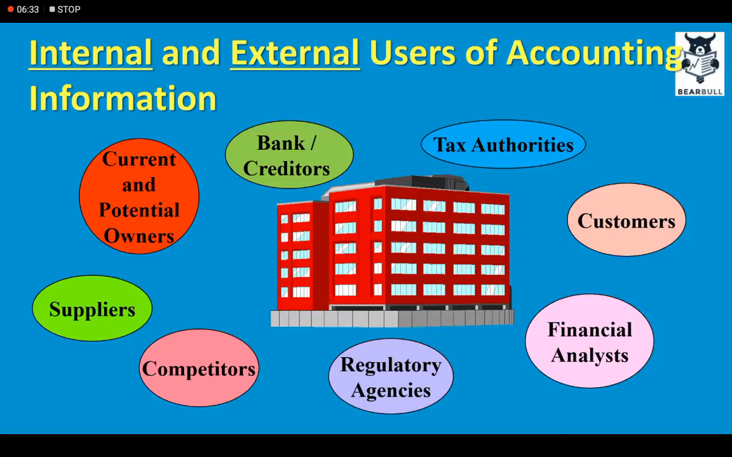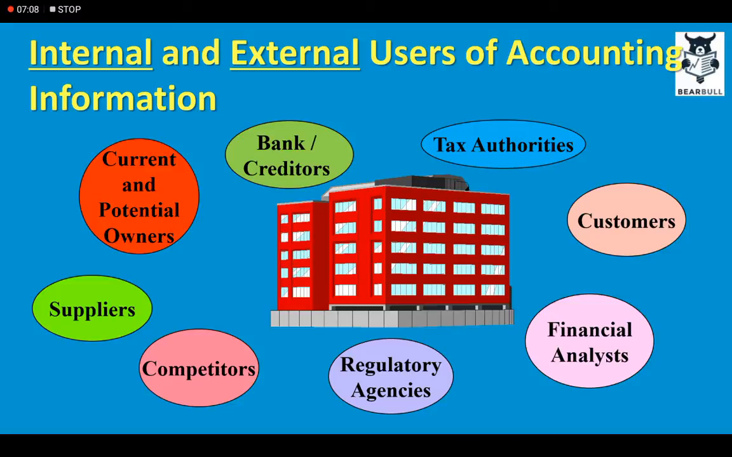Regulatory agencies make sure that the company is not involved in any monopolistic activities. Competitors, of course, need to know. They scrutinize the financial statements of a company to know its strengths and weaknesses, and they might also want to acquire a certain company because of its critical assets. For example, if a company has key contracts or sole contracts, then a competitor might want to acquire it.